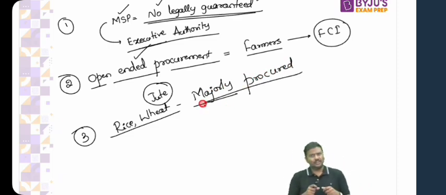So anything apart from rice and wheat, do they procure anything apart from it? Yes, government has started procuring pulses now. Now we have started procuring pulses. We also procure coarse grains, right? We also procure a lot of coarse grains for the distribution under the public distribution system.